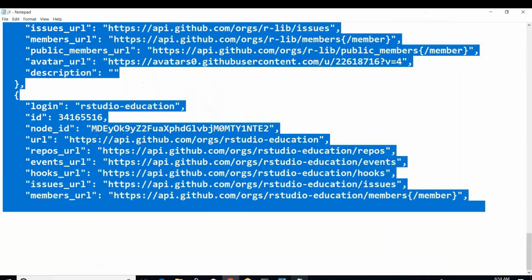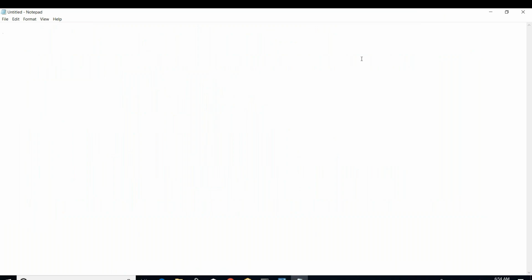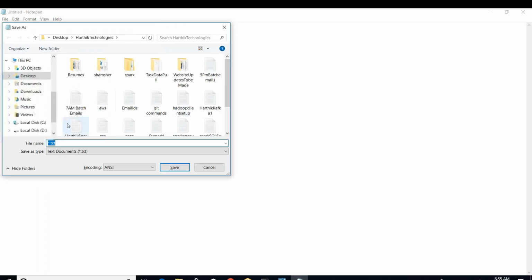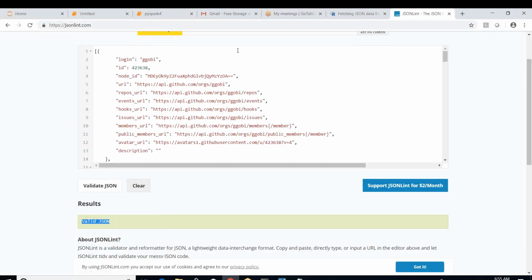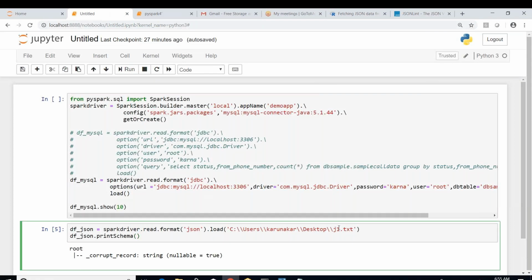Before that, I will try to show you something. Let me create one JSON file with 2 or 3 records. Just I take one sample, 2 records. I'm saving this on the desktop as J3. Already there is a file with J2, so I'm saving it as J3. Now I pass this J3 as the input. Instead of J1, I pass this J3.